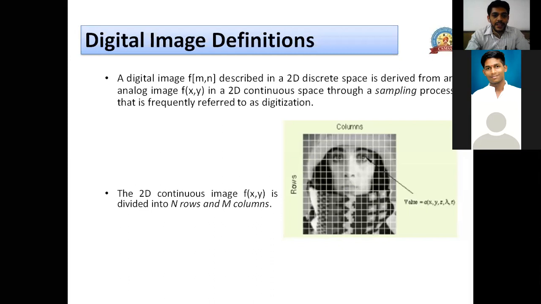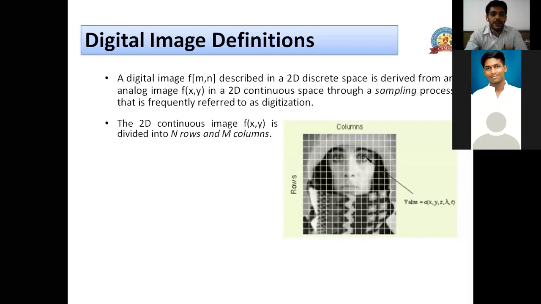If we consider this, there are two important things we need. First, we need to divide the continuous image into a number of rows and a number of columns. Second, the intersections between these rows and columns are called pixels. So here we have all these pixels. This is one pixel, this is another pixel, a third pixel, and so on. Each point at the intersection of rows and columns is a pixel. Pixel is nothing but picture element.